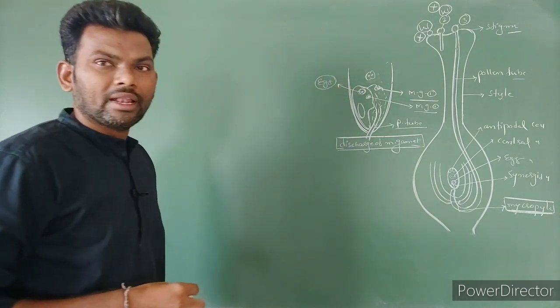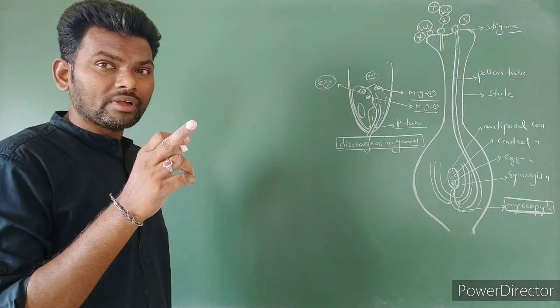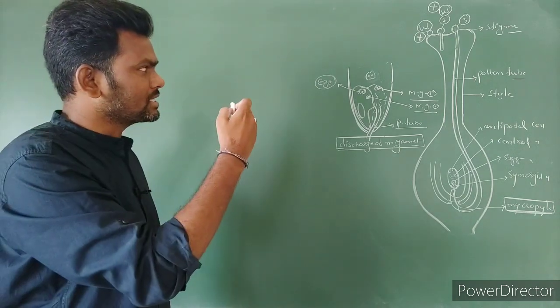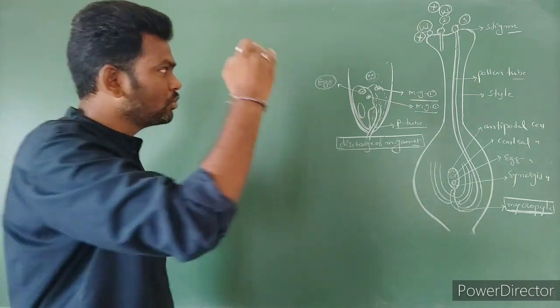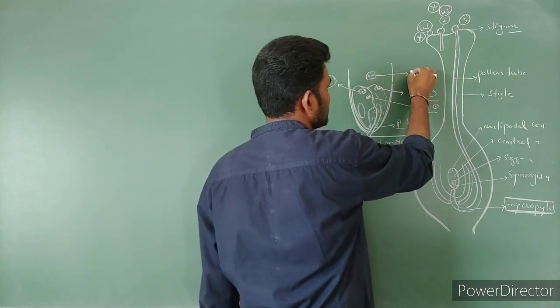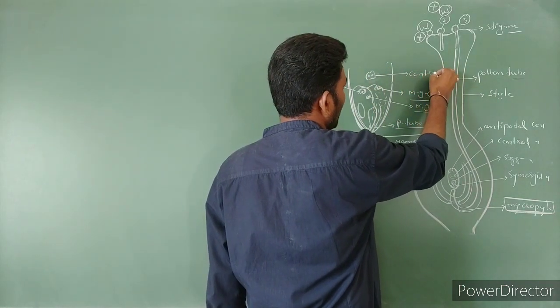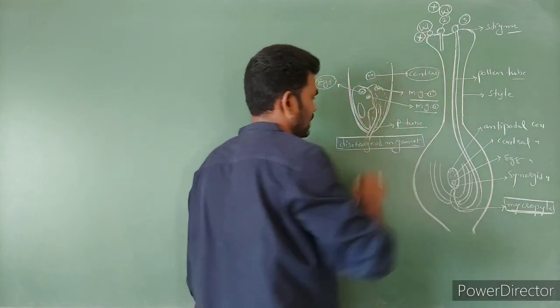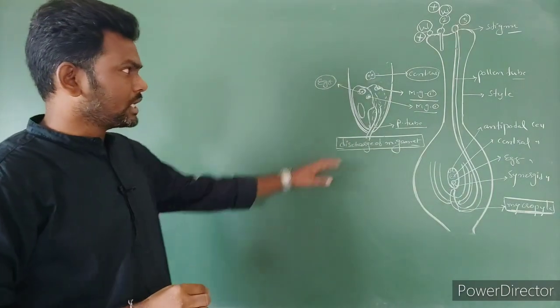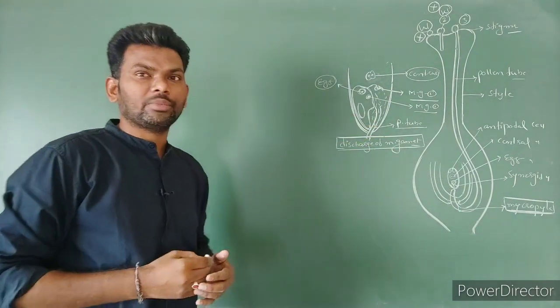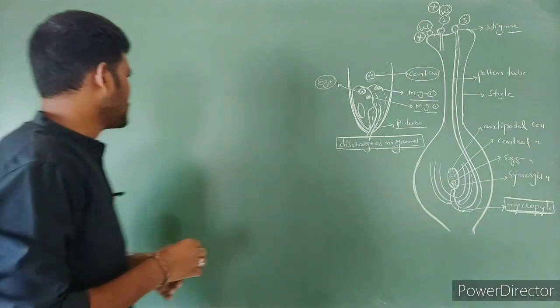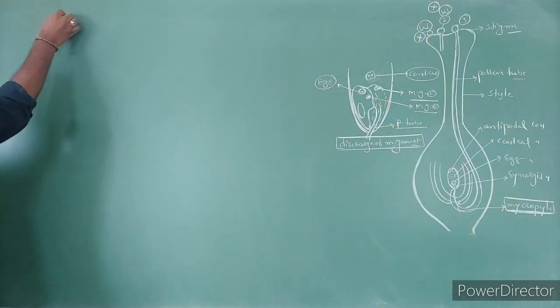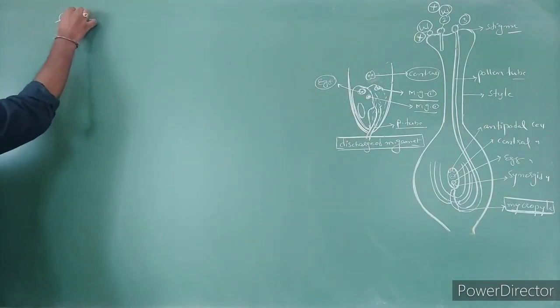Look at the movement of male gamete. One male gamete is moving towards the egg cell. One male gamete is moving towards this cell. This is the central cell, nothing but the polar cell, right? So this is complete information regarding pollen pistil interaction and somewhat extra information which is not covered in the NCERT but is important for competition exam.